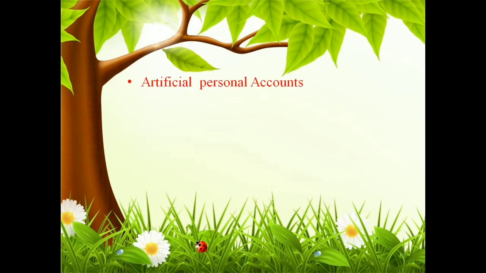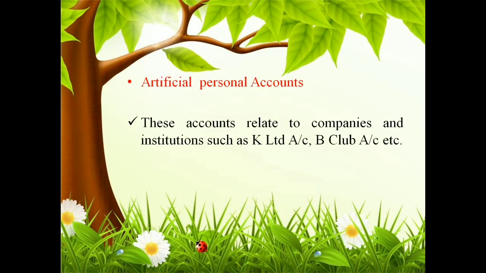Let us see the second one, the artificial personal account. These are the accounts related to companies and institutions. Maybe a company or an institution has an account. That account is called an artificial personal account. For example, the account of K Limited, the account of B Limited, the account of Apollo Tyres, the account of MRF. So these are the companies that have been formed. The account of a particular company comes under artificial personal account.